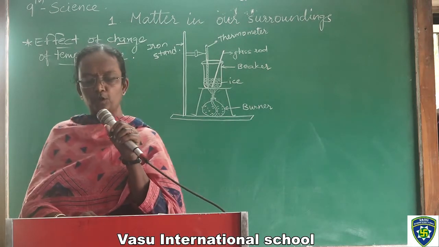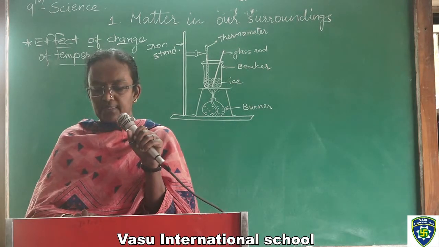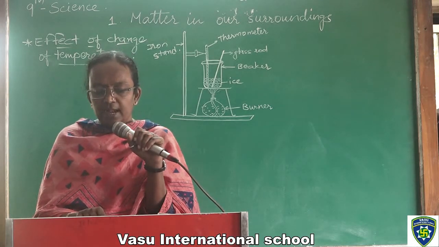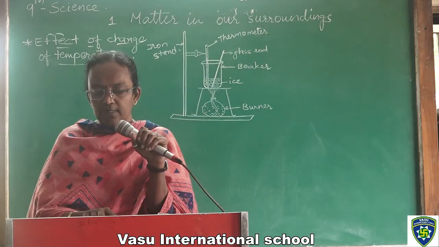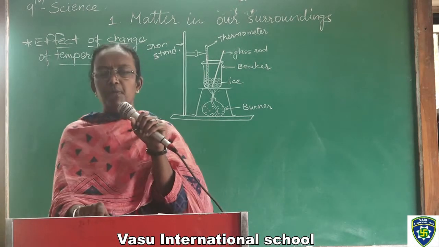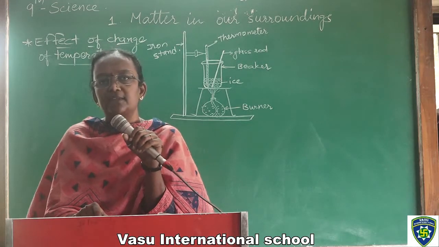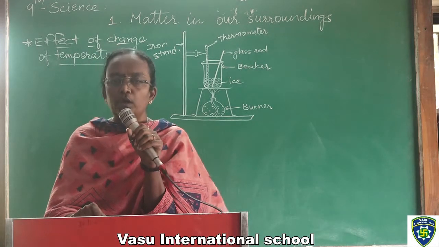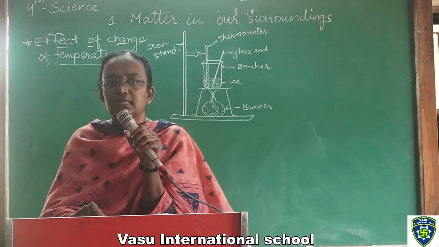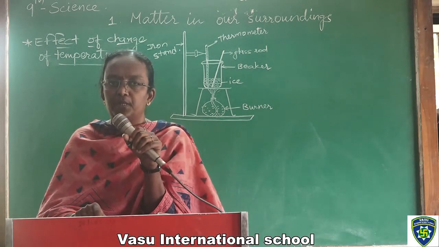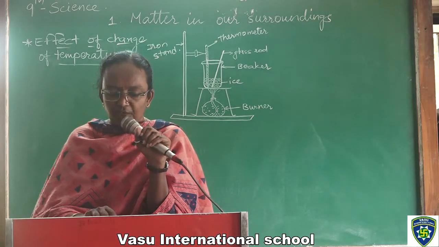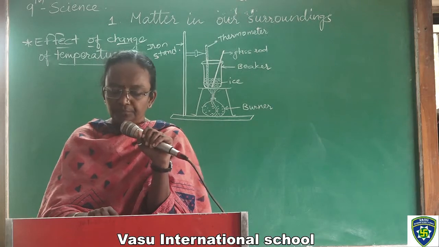The melting point of ice is 273.16 Kelvin. The process of melting, that is change of a solid state into liquid state, is also known as fusion. Melting point of ice is 273.16 Kelvin. Okay, you all have a question in mind: why is Kelvin always taken to measure temperature? Because Kelvin is an SI unit of temperature which is accepted universally.